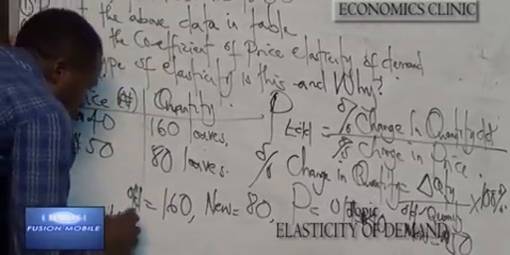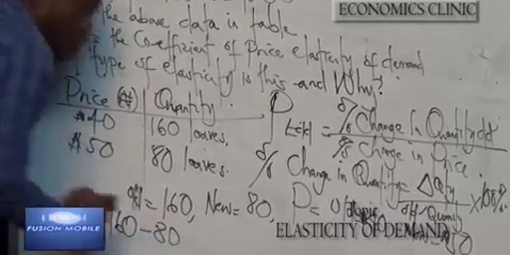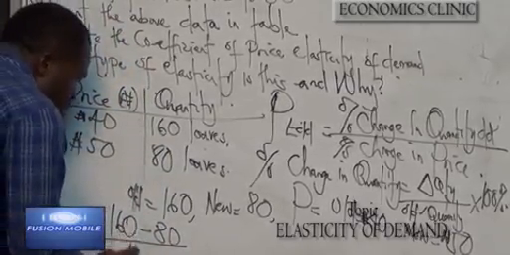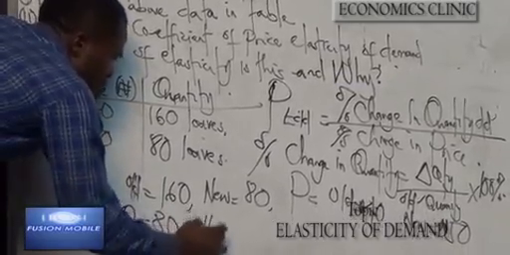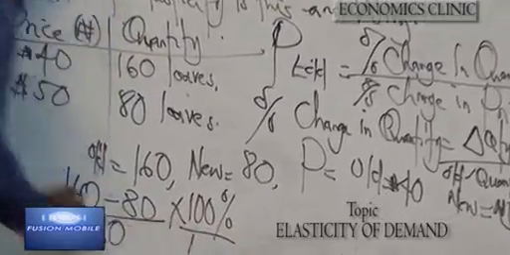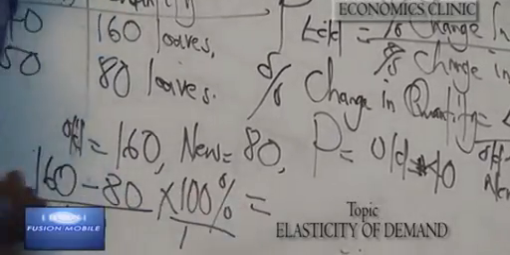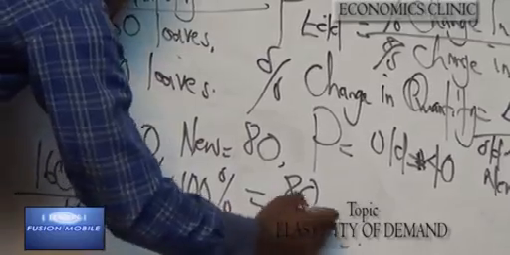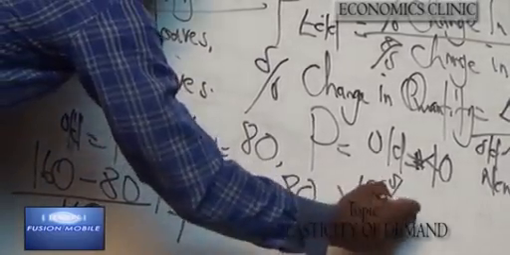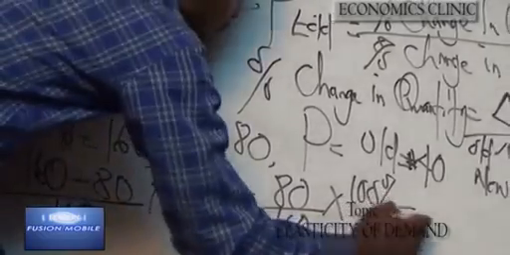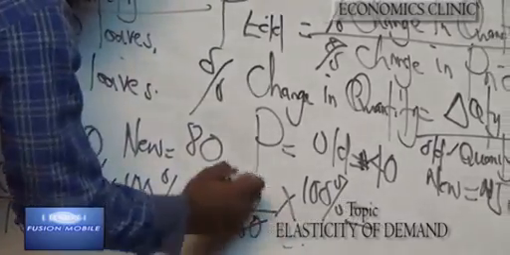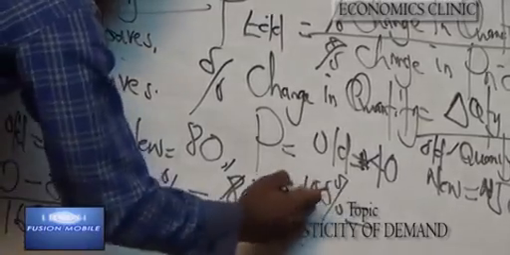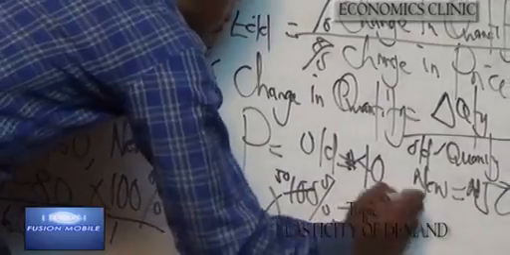We have 160, which is the old, minus 80, which is the new, divided by old quantity, which is 160, times 100% over 1. Where we have 160 minus 80, we have 80 over 160 times 100%, which will give us 50%.